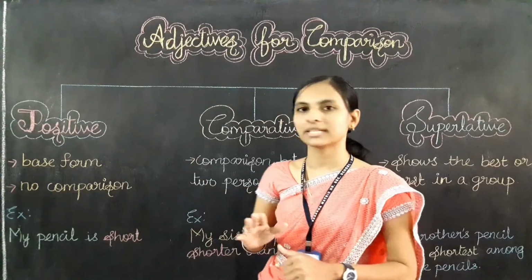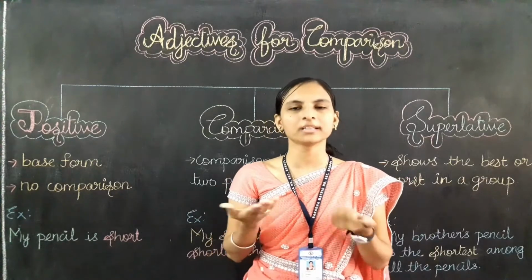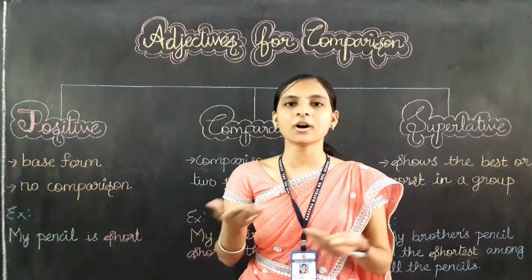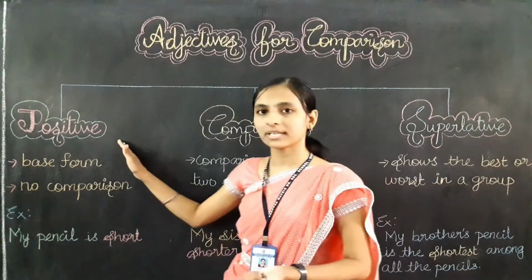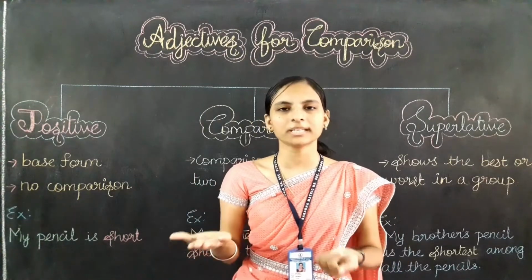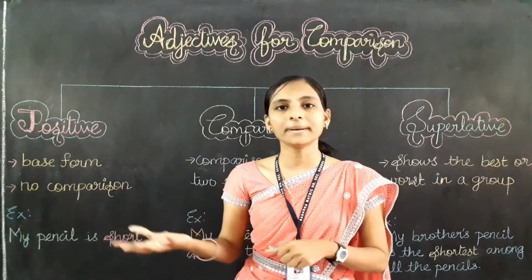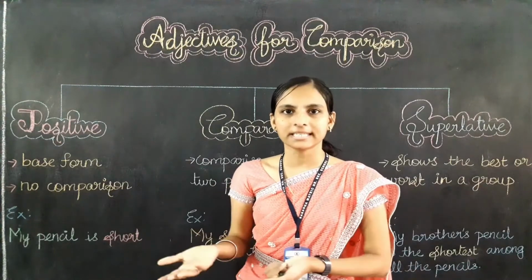What is positive degree? Positive degree means it talks about the positive thing of a sentence only. It is not going to compare the thing or person with any other person. In the positive degree, or positive form, we just talk about a normal thing with the usage of an adjective. We are not going to compare the person or thing with any other person or thing.